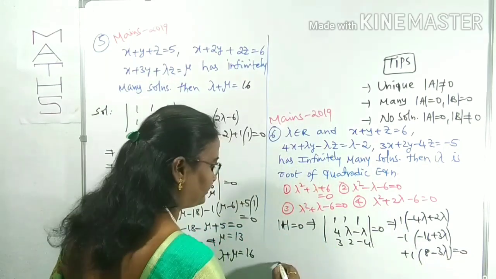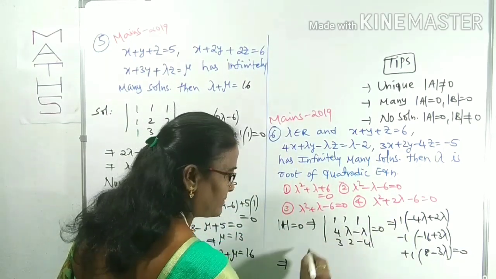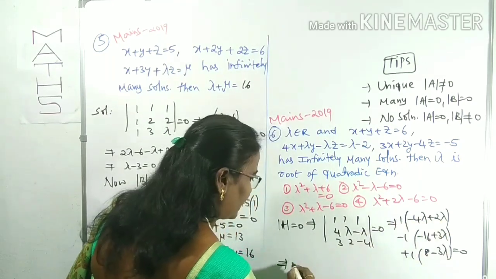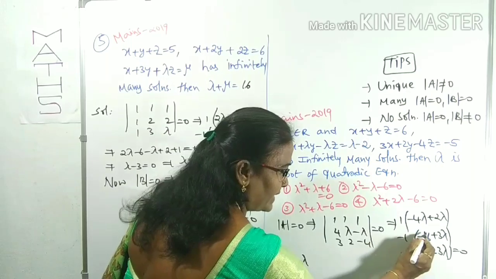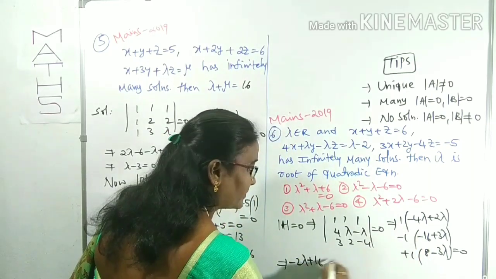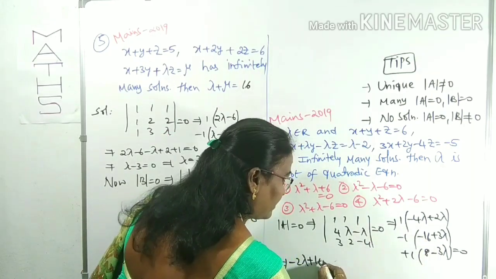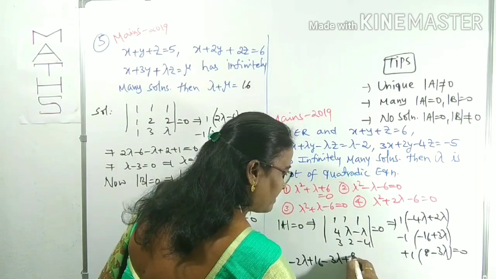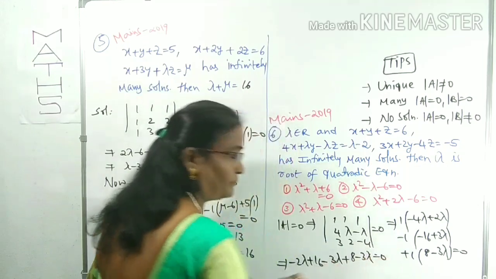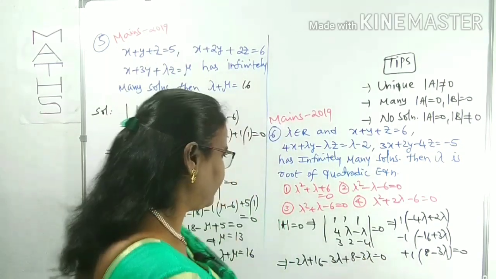Now what is next one? By the expansion, minus 4 plus 2 is minus 2 lambda, right? Then here minus of minus plus 16, minus 1 into plus 3 lambda minus 3 lambda, right? Here plus 8 minus 3 lambda is equal to 0. Clear?